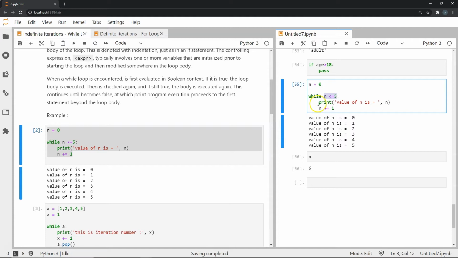If it evaluates to true, we evaluate everything within it. Once this is done, we go back and we evaluate this expression again. If it is again true, we again go back and do whatever is indented within it. And we keep doing this until the expression gives us false.